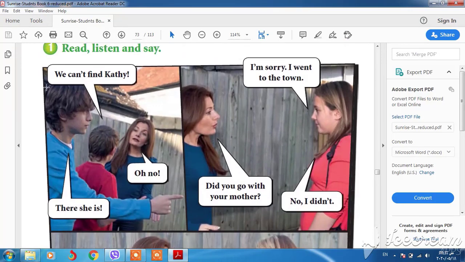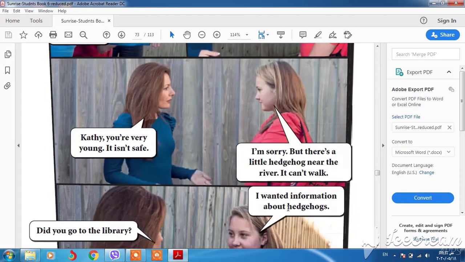Okay, this one: we can't find Kathy. Oh no, there she is. I'm sorry, I went to the town. Also, we have went, the past simple, okay, but when it's a regular verb, we add ed, and when it's irregular, it's not with ed. Did you go with your mother? No, I didn't, okay? Did you go with your mother? No, I didn't. It's a question.